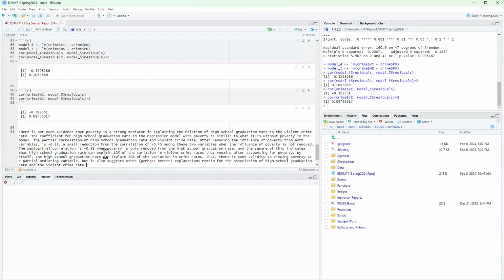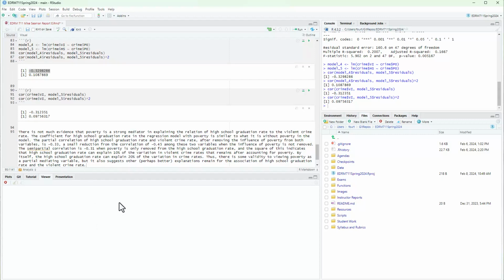I say there is not much evidence that poverty is a strong mediator in explaining the relation of high school graduation rate to the violent crime rate. The coefficient for high school graduation rate in the regression model with poverty is similar to what it is without poverty in the model. The partial correlation of high school graduation rate and violent crime rate after removing the influence of poverty from both variables is negative 0.33. That's what we saw right up here.